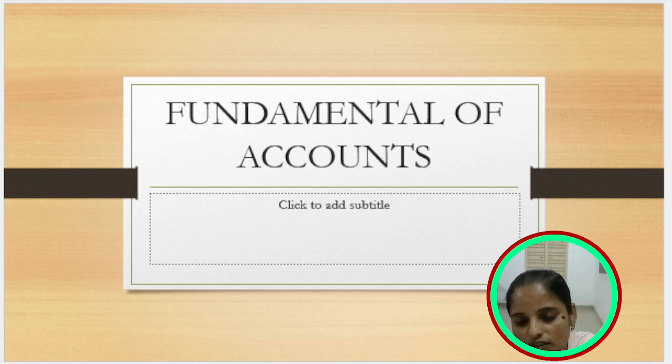The fixed assets are also divided into two types: tangible assets and intangible assets. Tangible assets are those we can see, feel and touch, like buildings, machinery and plant. Intangible assets we can't see, feel or touch. Intangible assets include goodwill, patents, trademarks and copyrights.